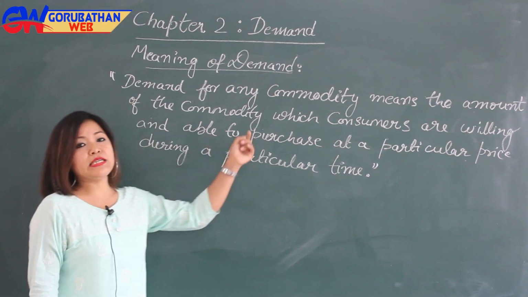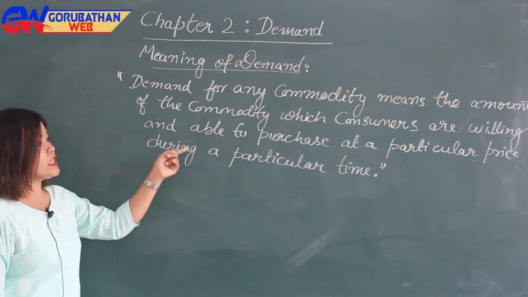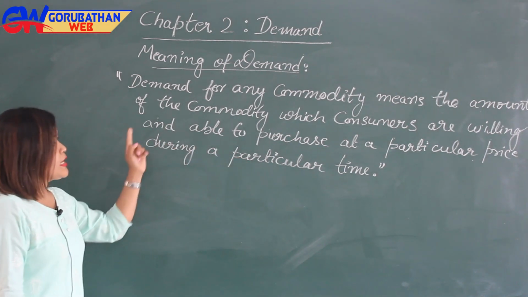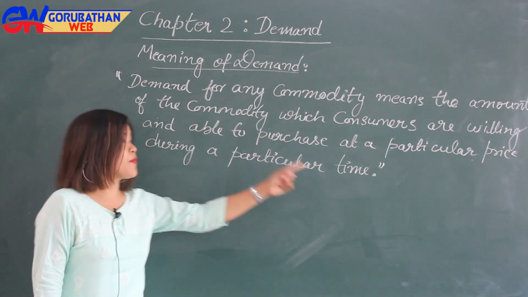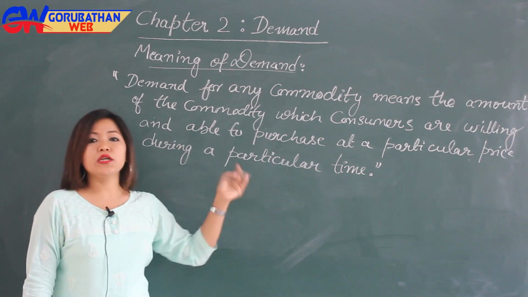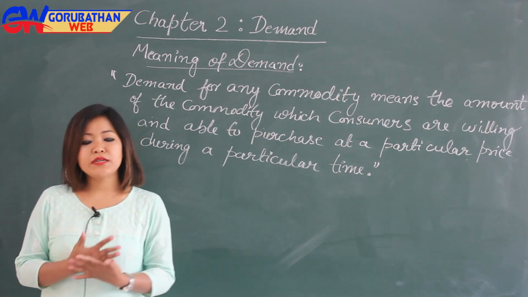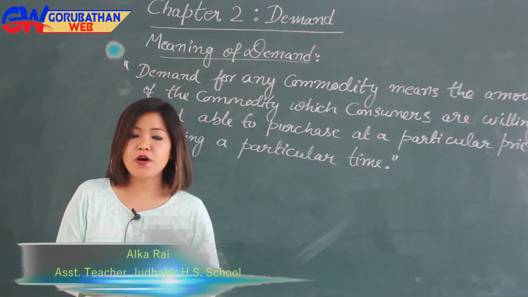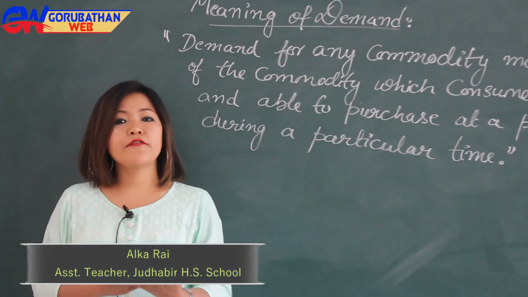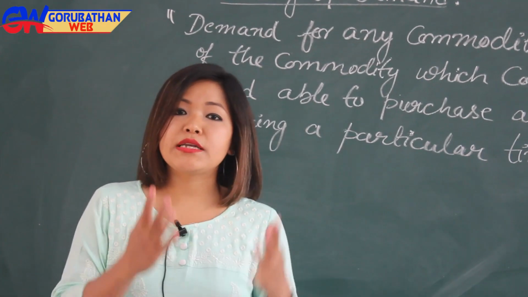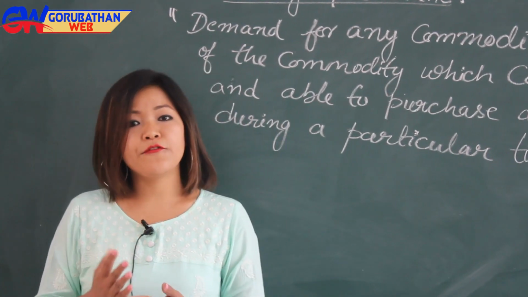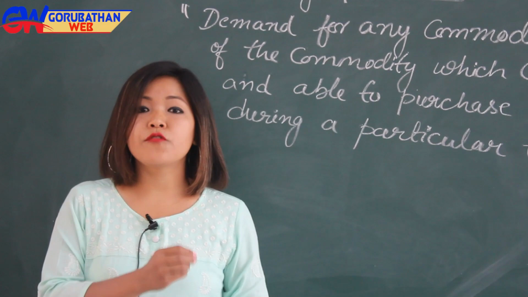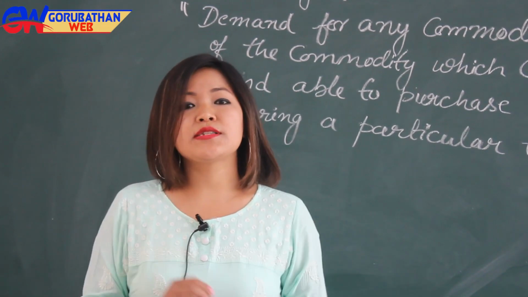demand for any commodity means the amount of the commodity which consumers are willing and able to purchase at a particular price during a particular time. So demand means willingness to purchase backed by your purchasing power. For example, you may have a desire for a car, but it becomes your demand only if you have sufficient money and you are willing to spend that money to purchase that car.